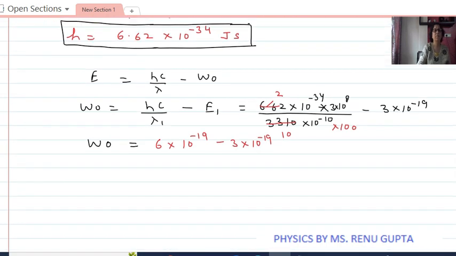So the work function comes out to be 3 into 10 to the power minus 19 joule.